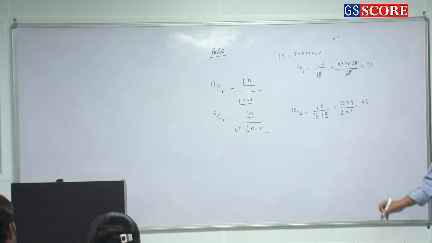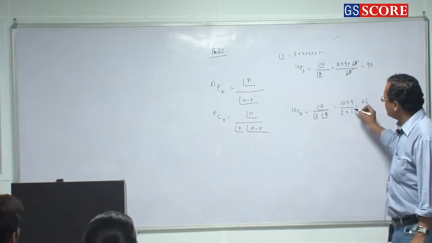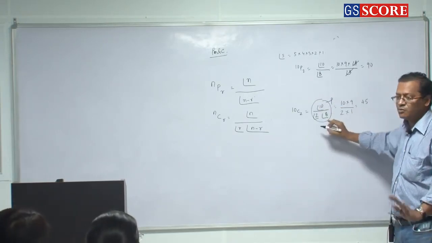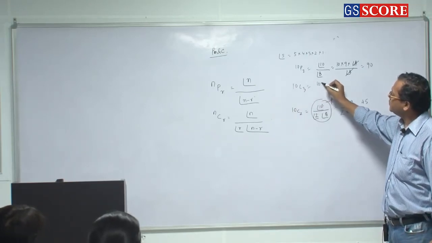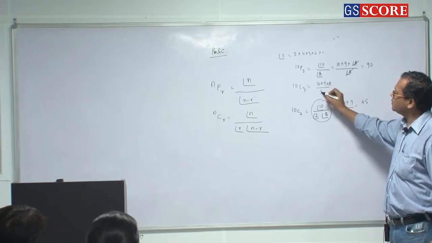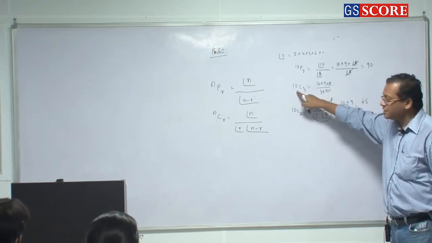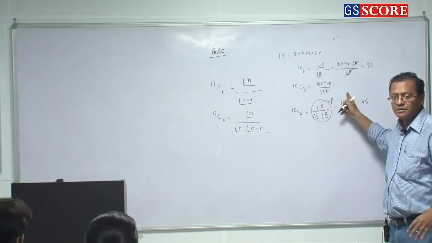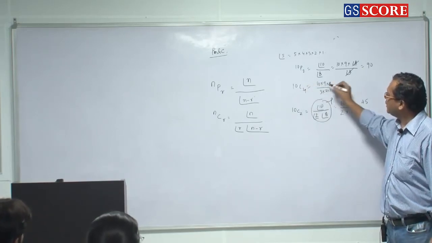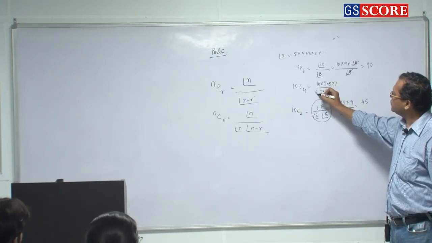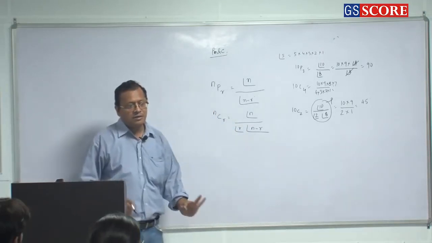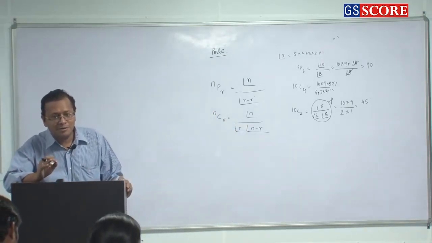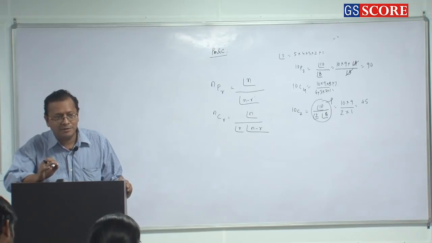Right? So when I say 10C2, you don't have to write all these things. This is the formula, this is what we have known. But if I write 10C3, it is 10 into 9 into 8 by 3 into 2 into 1. When I write 10C4, it is 10 into 9 into 8 into 7 by 4 into 3 into 2 into 1. Clear or not? Everybody? Right? Is it understandable? Right?